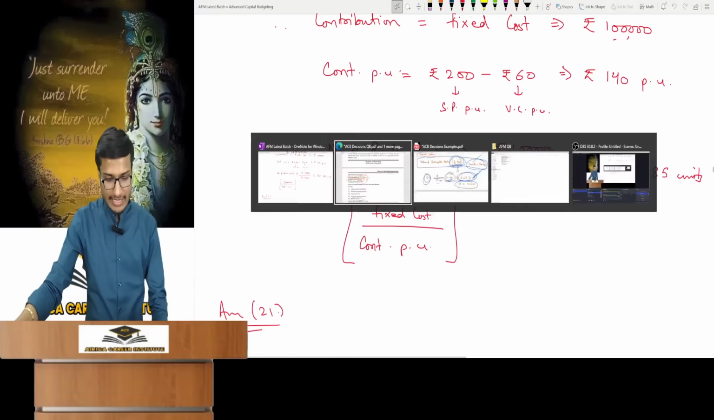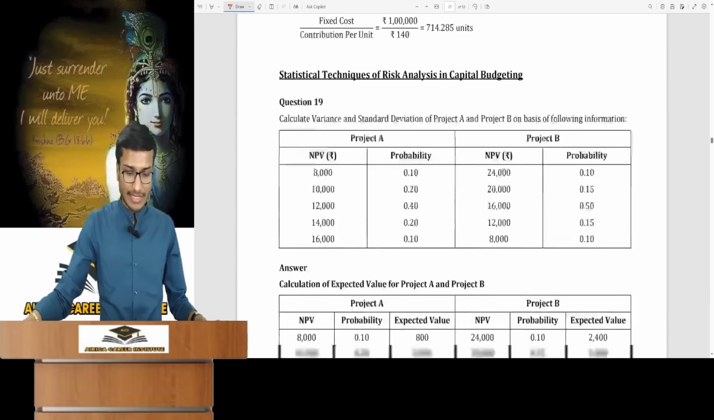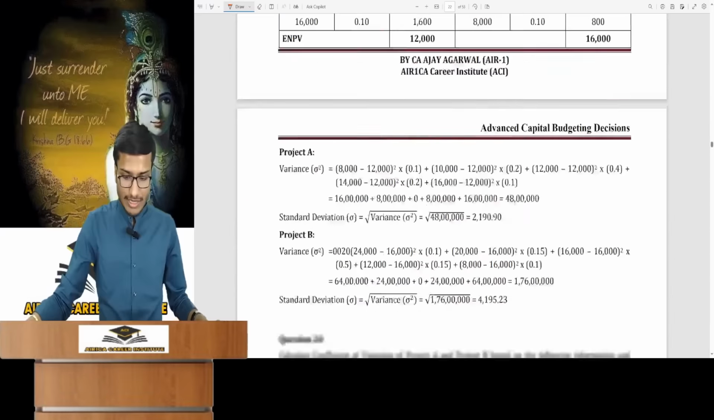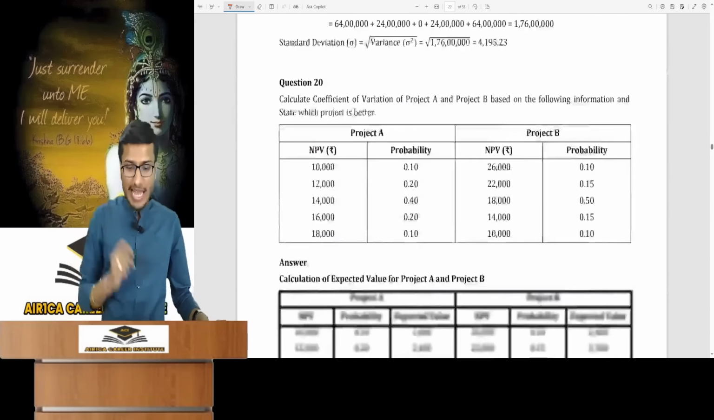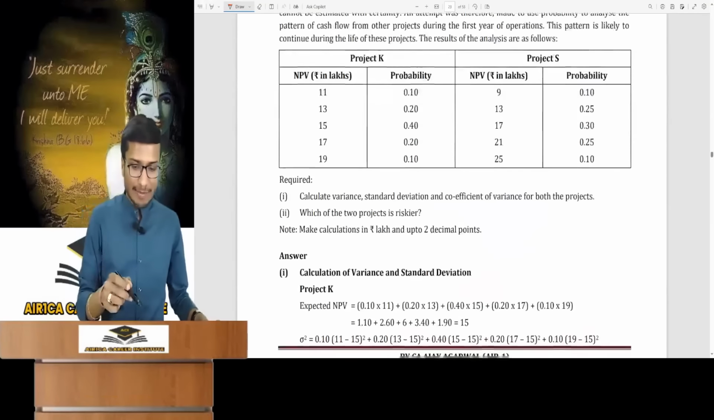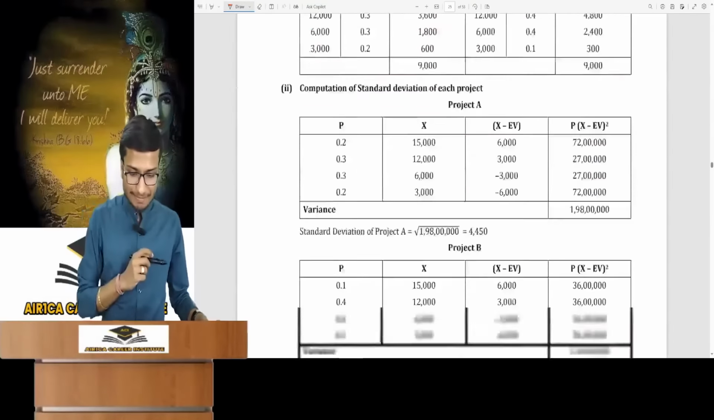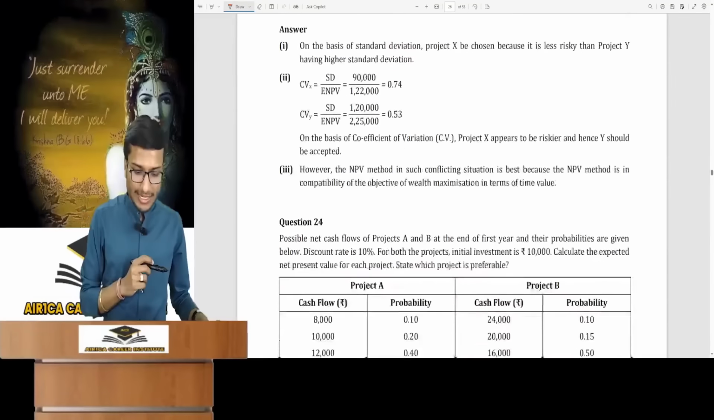So the question is quite good. I have told you a little bit about it, revised it for you. Then see, in your statistical technique, NPV with probability is given. Now see, identify the case. NPV with probability is very easy. After this, if you will see.